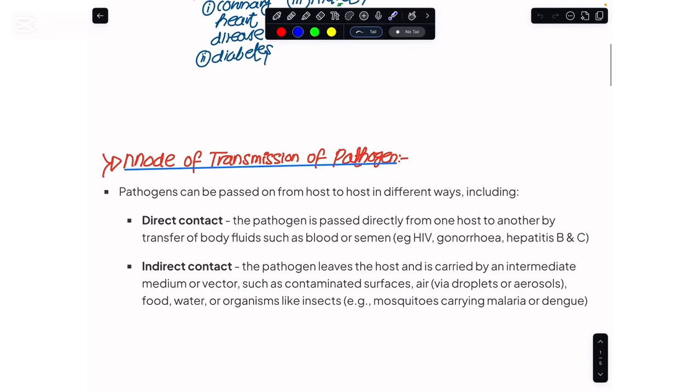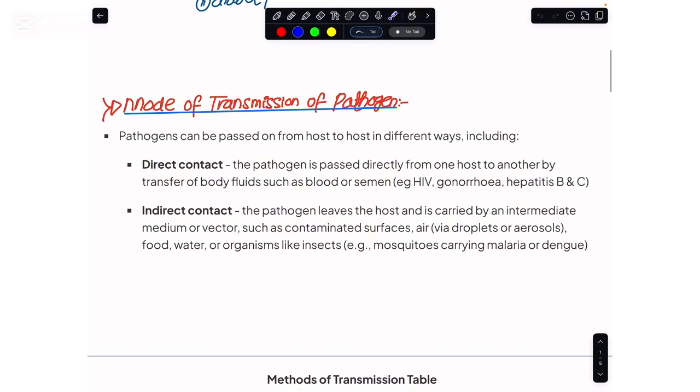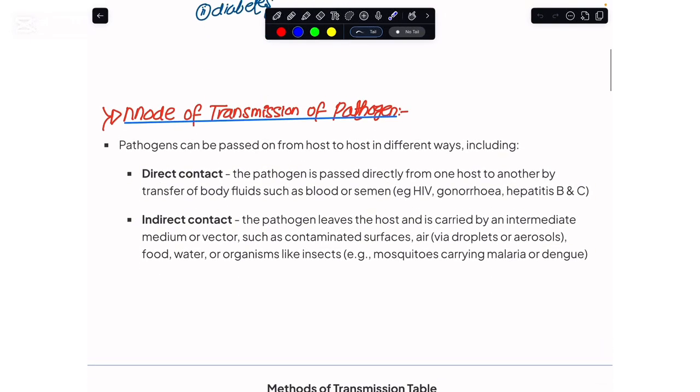Now, the other idea is, if our body has this threat of being infected by pathogens, by what modes or means can these pathogens pass from one host to another host? Here the first host would be the diseased person and the other one would be the normal person. So we must be very clear how they are being transmitted from one person to another.